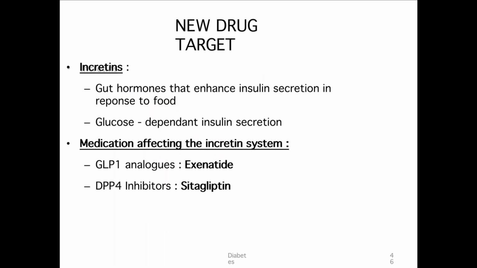Incretins are gut hormones that enhance insulin secretion in response to food, glucose-dependent insulin secretion. Medications affecting the incretin system: GLP-1 agonists are exenatide, albiglutide, dulaglutide, liraglutide, semaglutide. Out of this, semaglutide is the only GLP-1 agonist which is taken orally. The remaining are all injectables. Then coming to DPP-4 inhibitors, there are sitagliptin, vildagliptin, saxagliptin, teneligliptin, linagliptin. Out of these, commonly used is teneligliptin, and this is the drug which is used in renal failure.